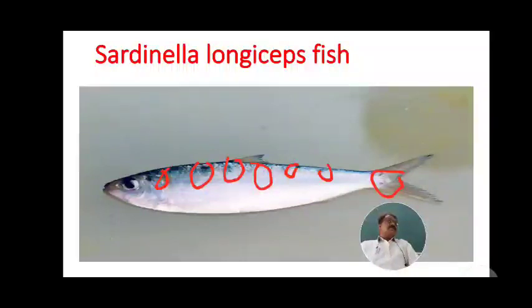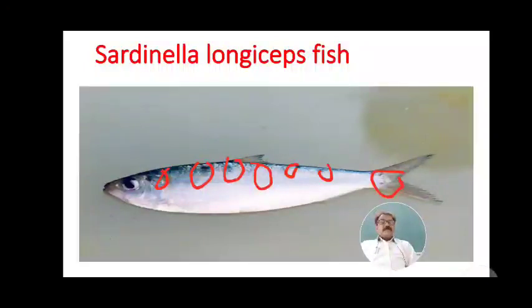Means the fish grows faster in the first year, growth is slow in the second year, and growth increases again in the third year. With this growth, age and growth have been studied up to here. We have studied reproduction.